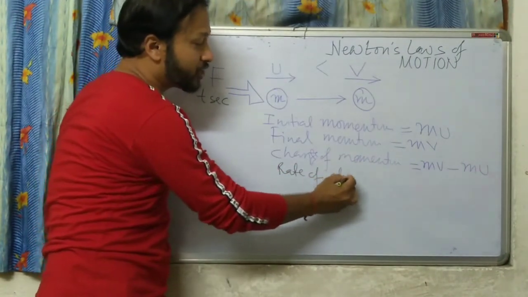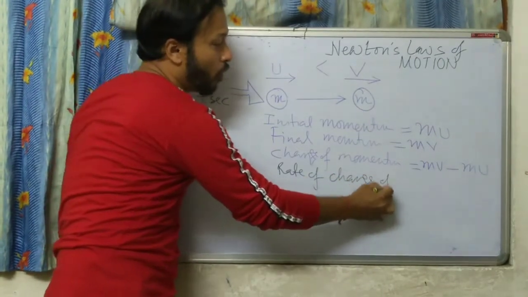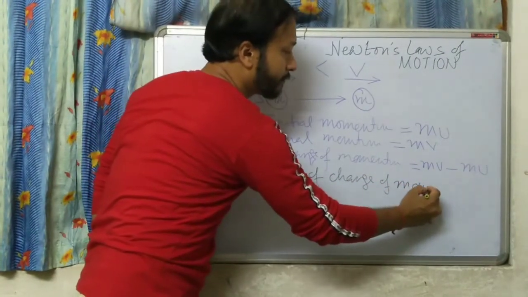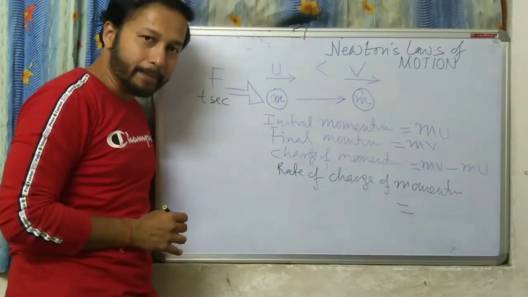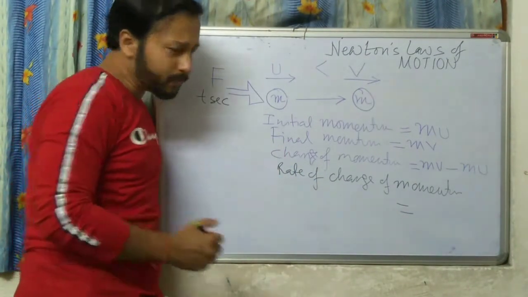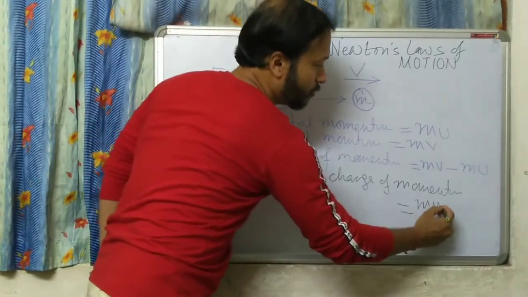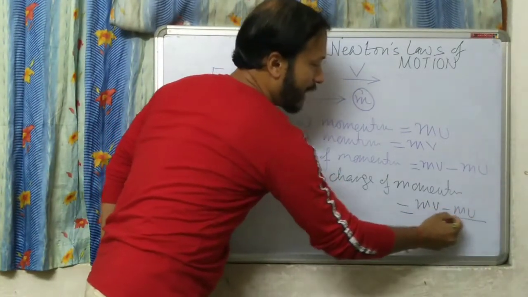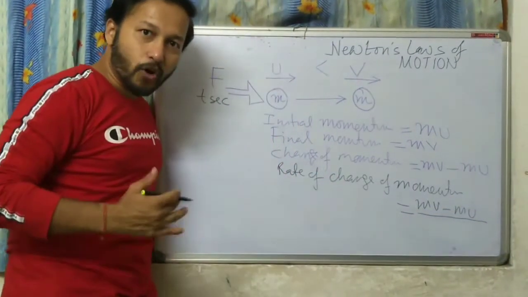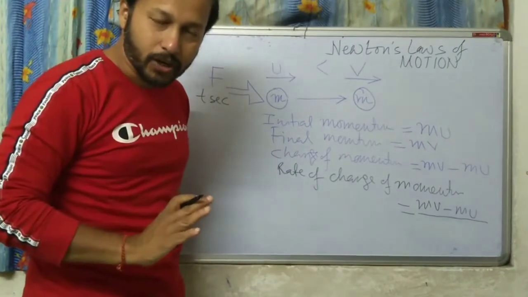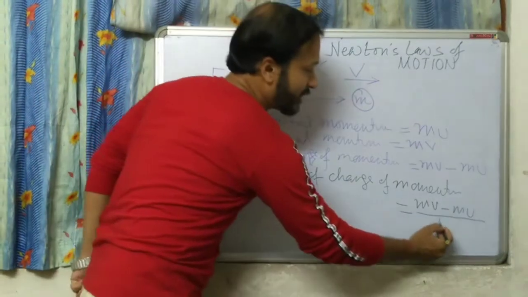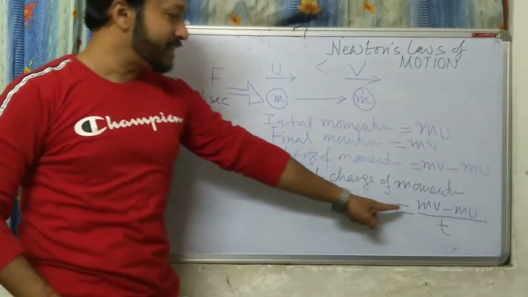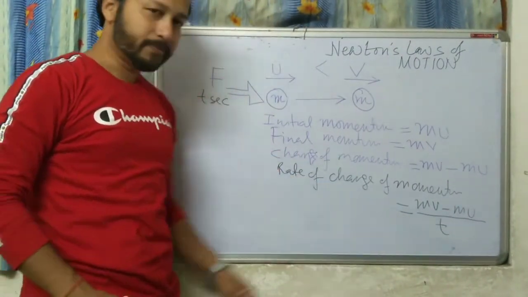Rate of change of momentum means the change of momentum, mv minus mu, divided by the time for which the force was applied. What is the time? t. So divided by t. So this is the rate of change of momentum.